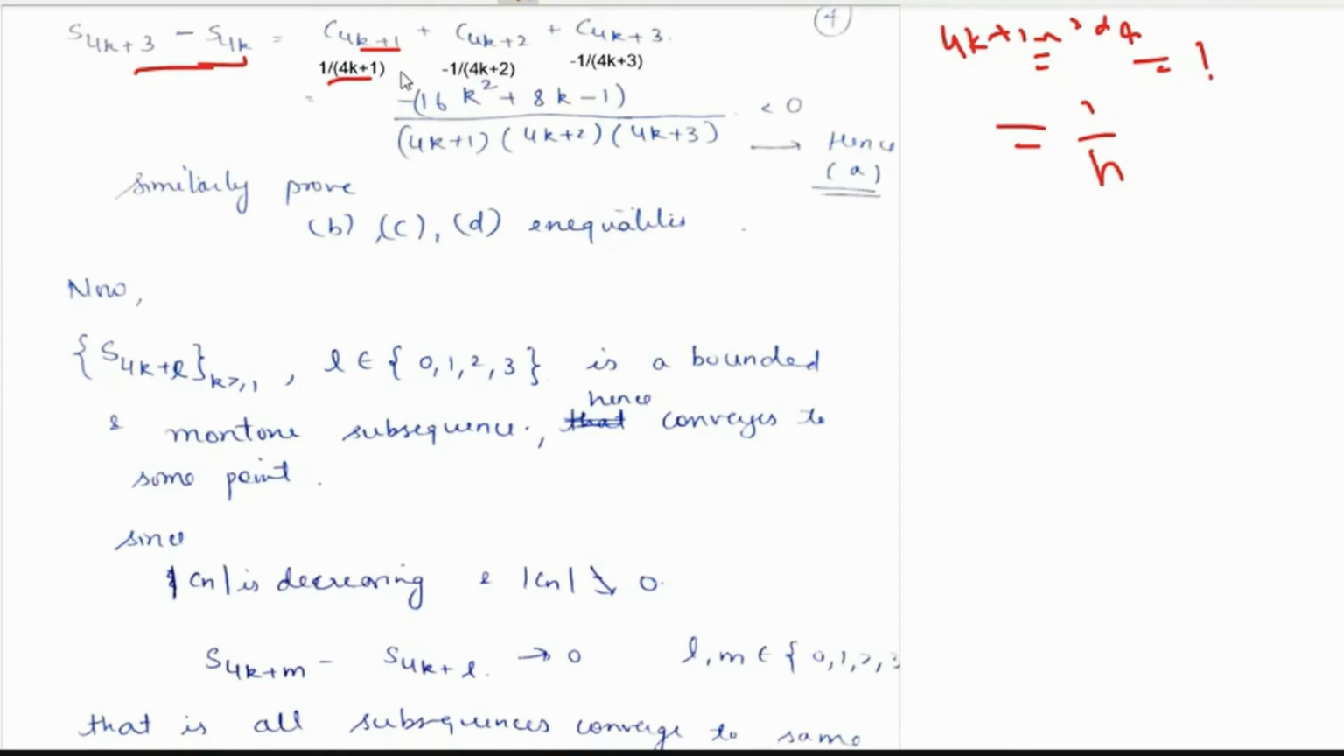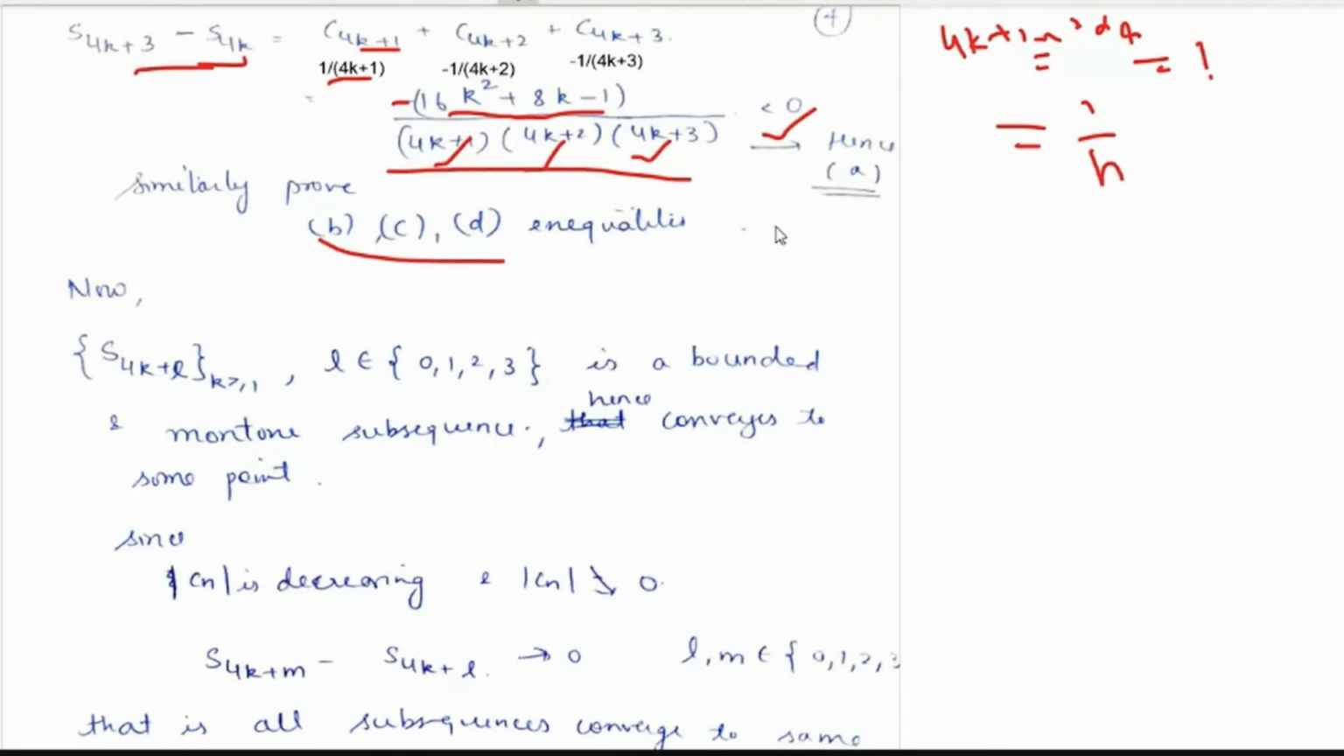So substituting these values and then computing, we would have this value, right? Now 4k plus 1 is positive, 4k plus 2 is positive, 4k plus 3 is positive, right? And this expression is also positive, 16k square plus 8k minus 1. And this comes with a negative sign, so this would be less than 0, right? So therefore S4k plus 3 is less than S4k. Every other inequality in the above equation can be proved similarly, right? So therefore, we have the inequality.